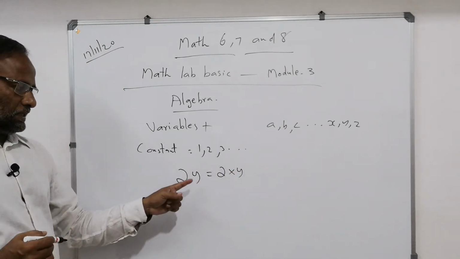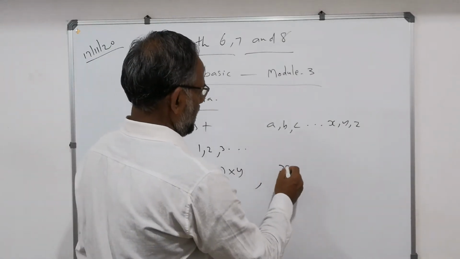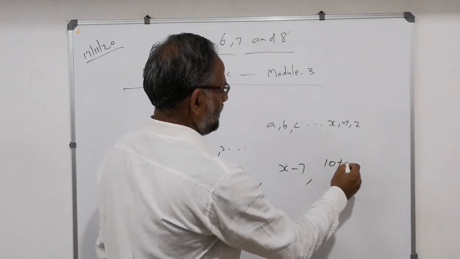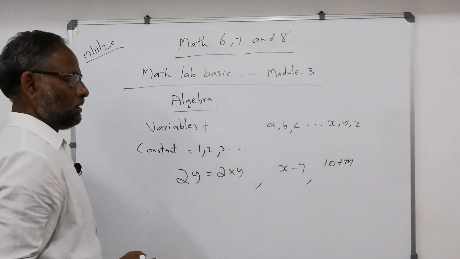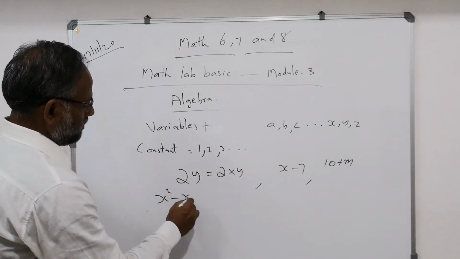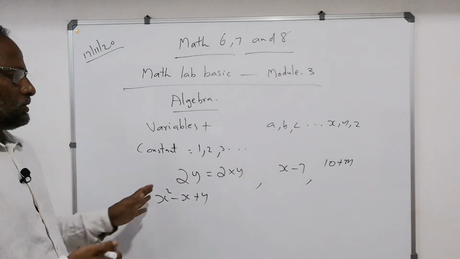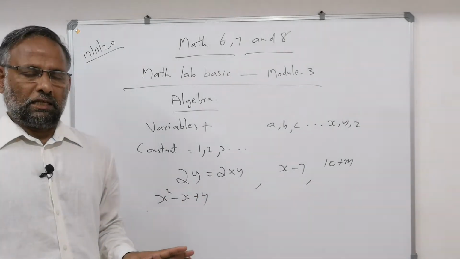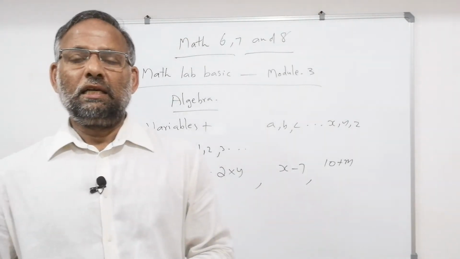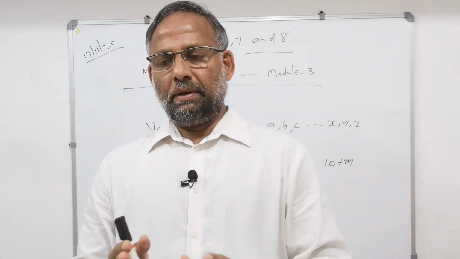So the operation is there, into, or x minus 7, or 10 plus m, or we can say x squared minus x plus y. All these are algebraic expressions. Or in short, we can say expressing something in math is called an algebraic expression.